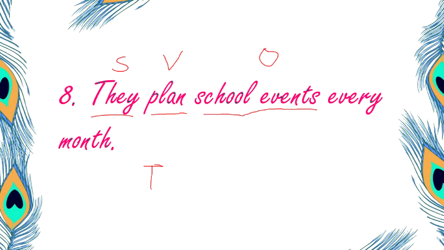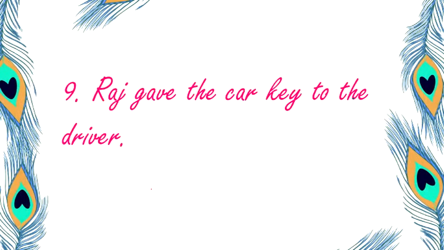Now next we have Raj gave the car key to the driver. So Raj, who is the subject here? Yes, it is Raj. What is the action here? Gave. This is my verb. The car keys. If I ask you Raj gave what?